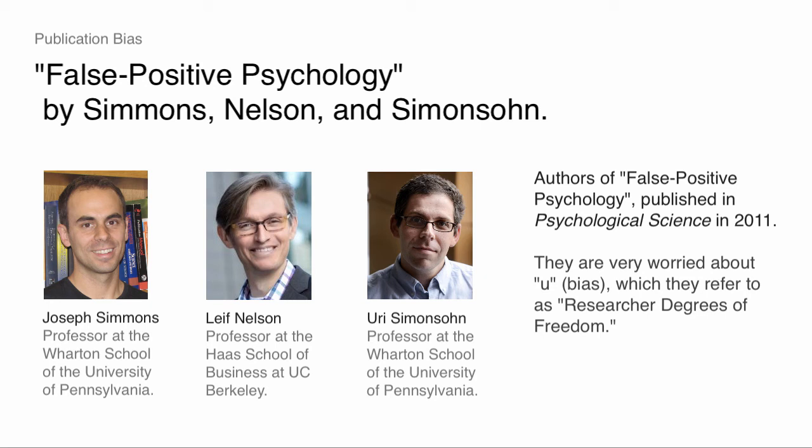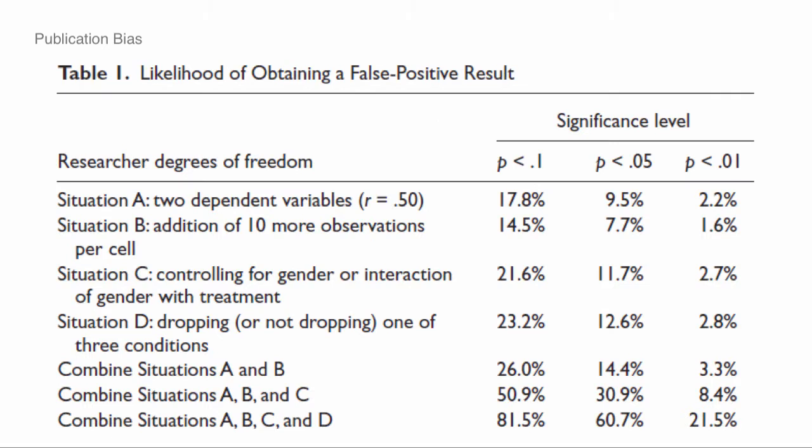So what do these folks do? They basically are very worried about the U term, researcher degrees of freedom. In other words, once you have data in hand, stuff you can do to make an effect significant that is really a null effect. That's really a zero. And that leads them to believe that for any given research study that they read, they're pretty skeptical about whether it's a real effect. So this is their main table.